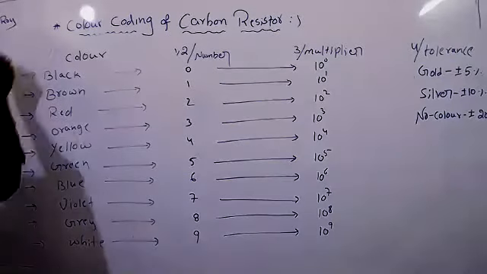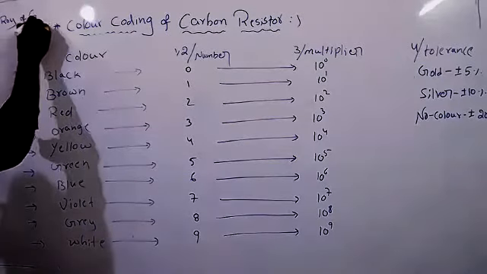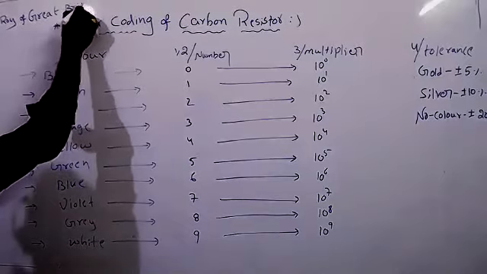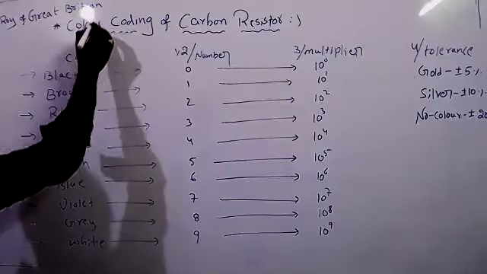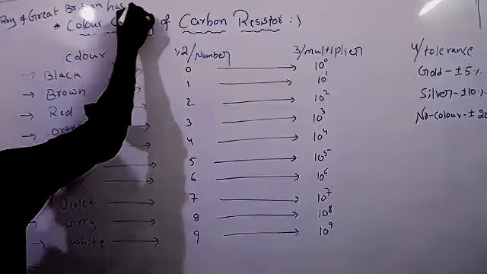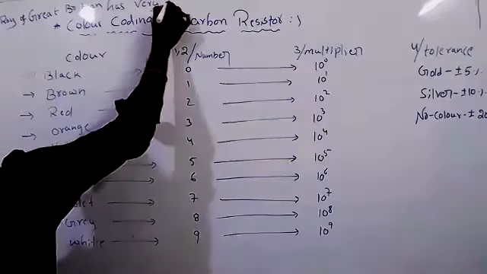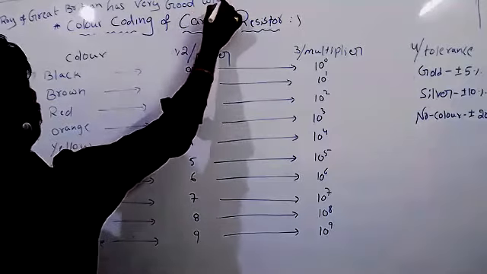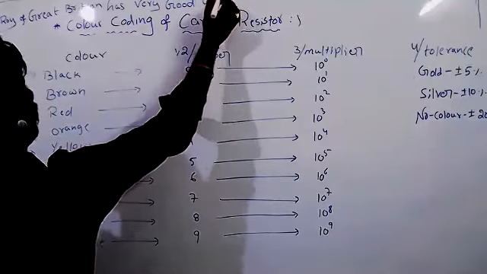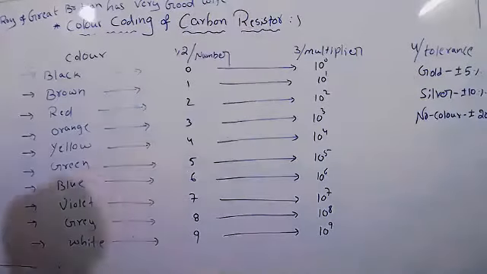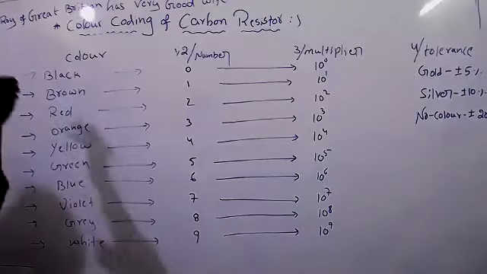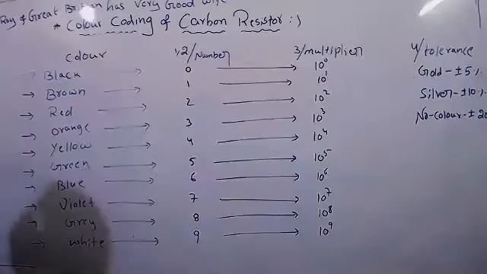B.B. Roy of Great Britain has very good wife. You can write wearing gold silver necklace also. These are main things. Three things you can remember: gold, silver, and no color.